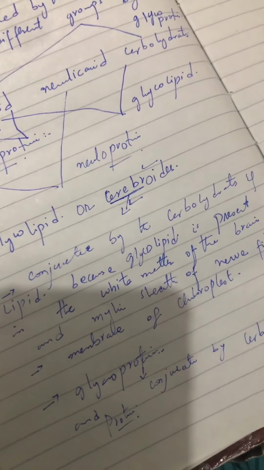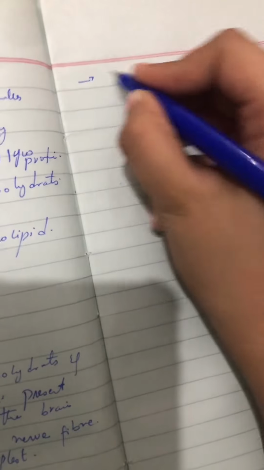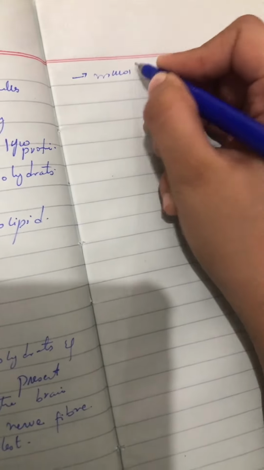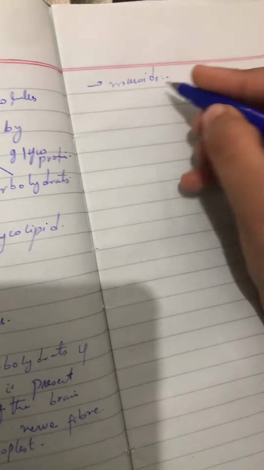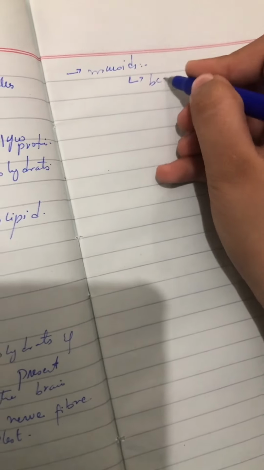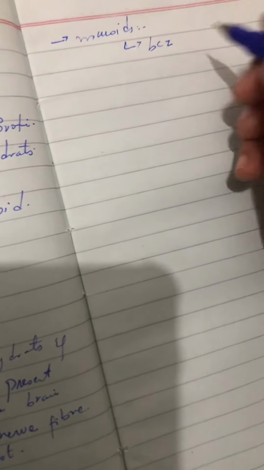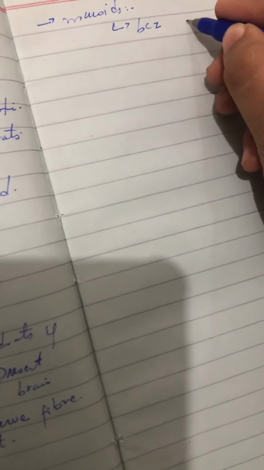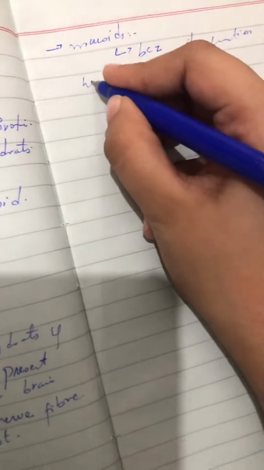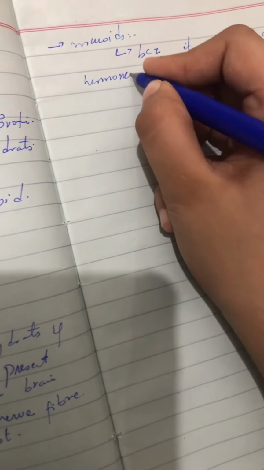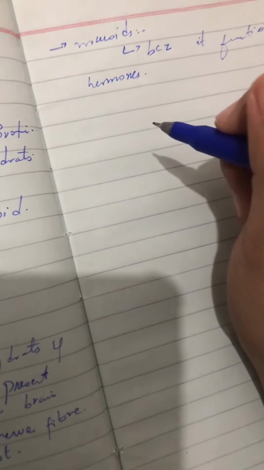Now, glycoprotein is also known as mucoids. Why? Because it functions as a hormone.